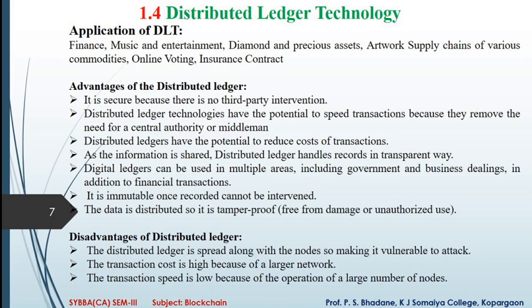The technology is used in several industries including finance, music and entertainment, diamonds and precious assets, artworks, supply chains of various commodities, online voting, insurance contracts, and many more things.